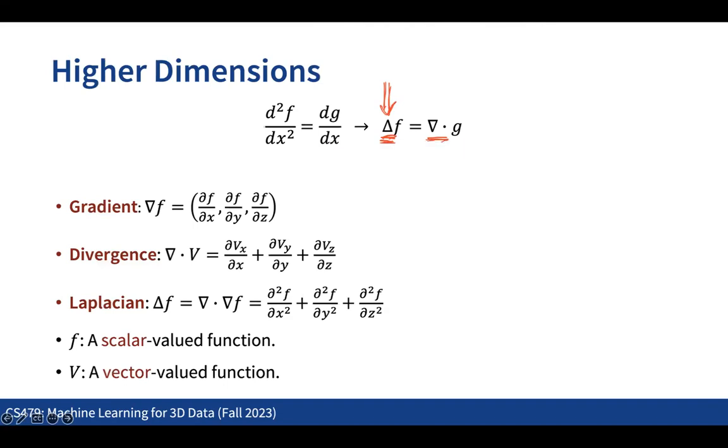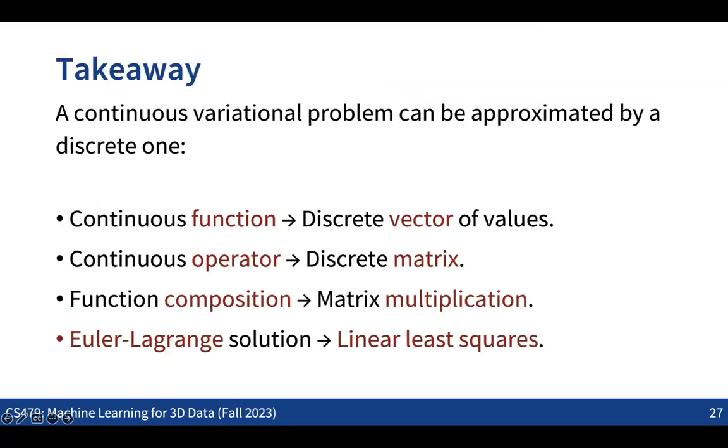We are not going to get into all the details here because we ran out of time. But the take-home message is that we can solve the Poisson equation in a discrete space by seeing the continuous function as a discrete vector, and also converting continuous operators like the Laplacian and the divergence into discrete matrices.